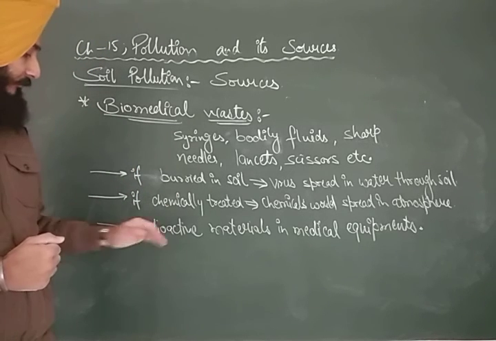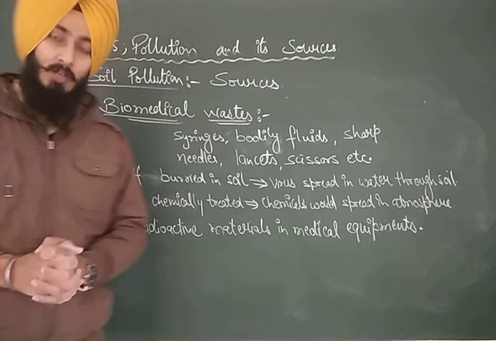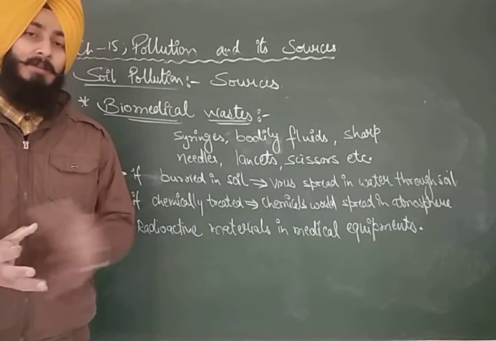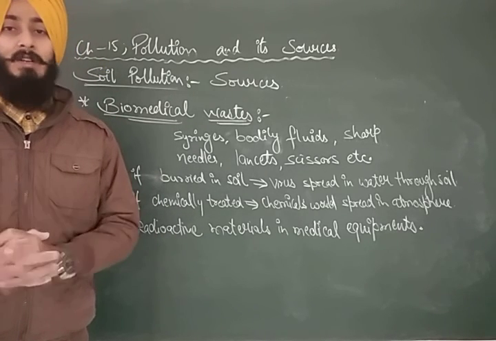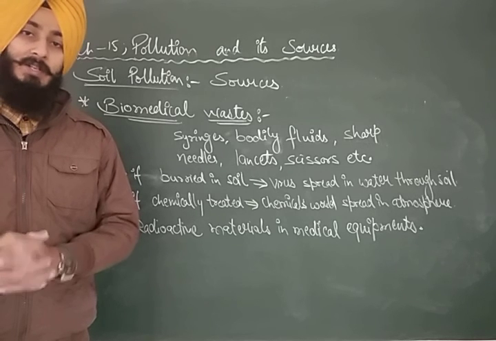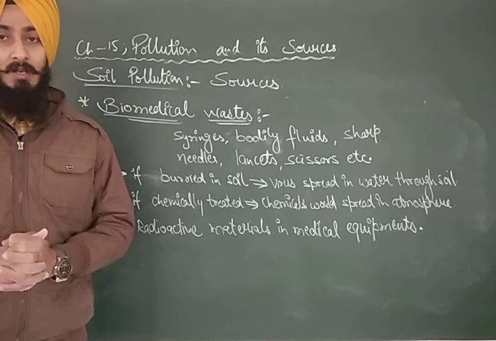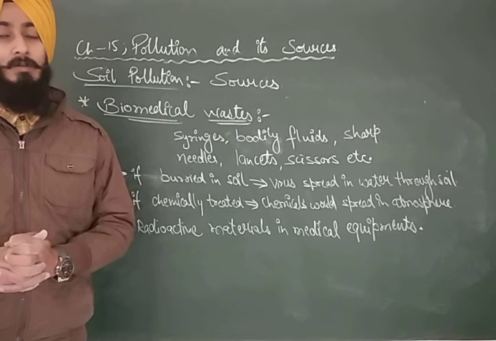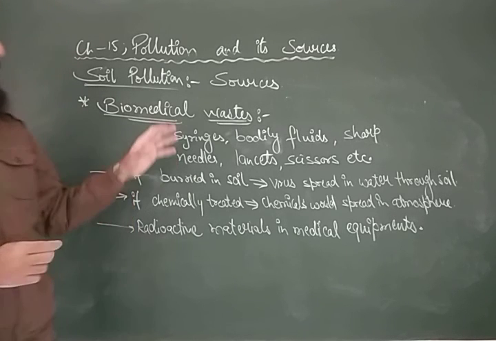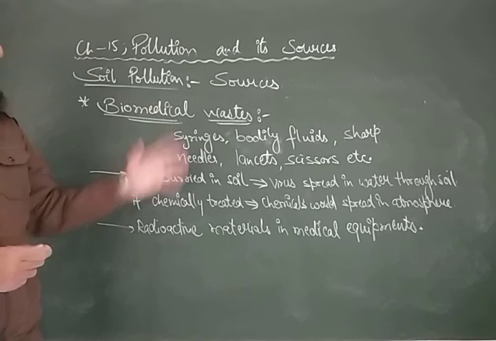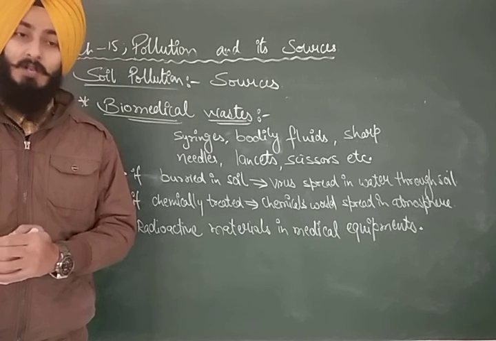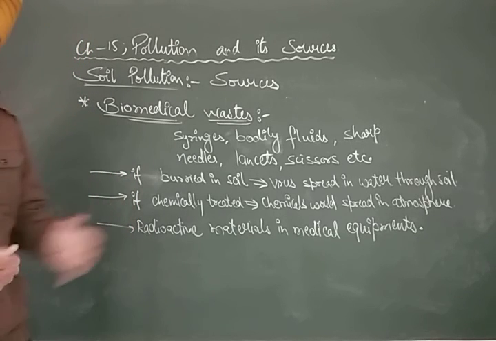Next is some of the medical equipment, like thermometers, which have radioactive substances in them, for example mercury. Their chain reactions once started would not be possible to control. So these are some of the sources we could consider when we talk about soil pollution.